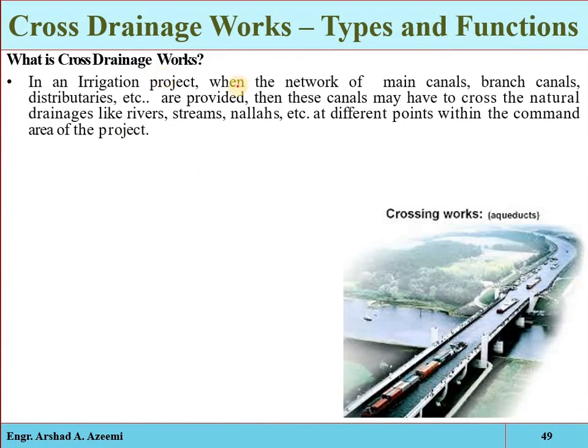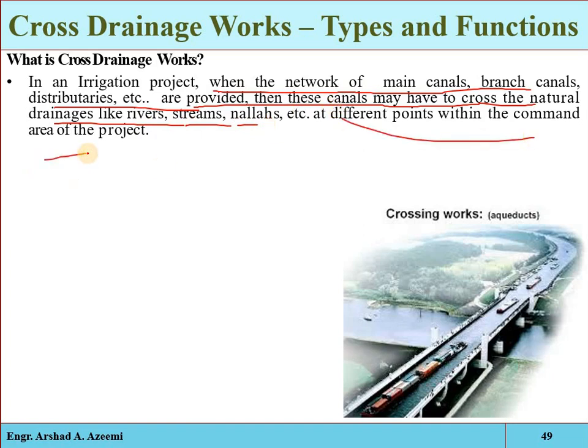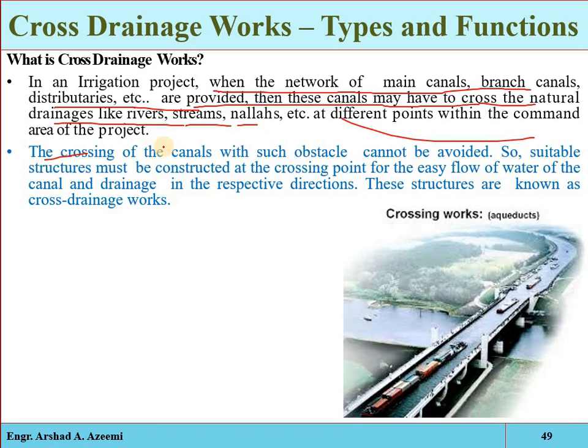Now see, in an irrigation project, when the network of main canal, branch canal or distributary is provided, these canals may have to cross natural drainage like rivers, streams, nalas, and also different roads and pathways at different points within the command area of the project. So the crossing of the canal with such obstacles cannot be avoided. For example, here we have the natural drain, and here you are constructing an irrigation canal.